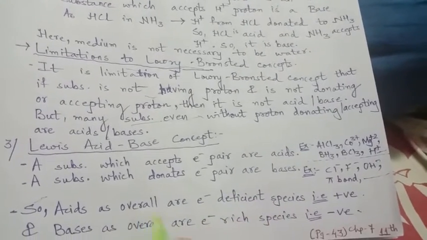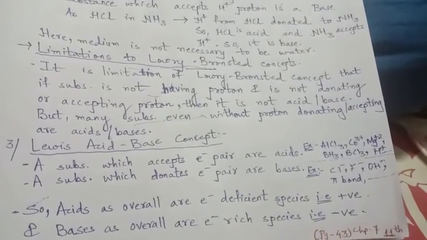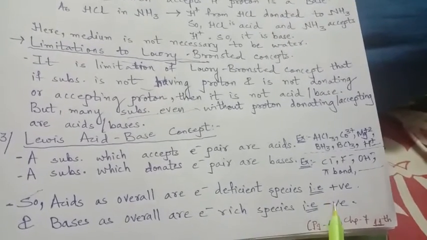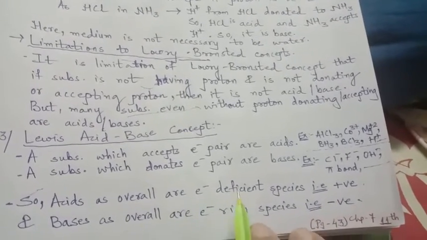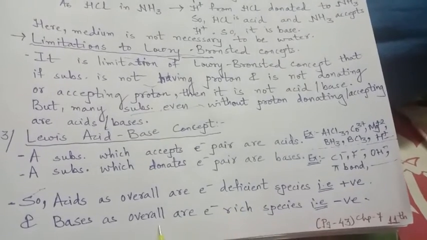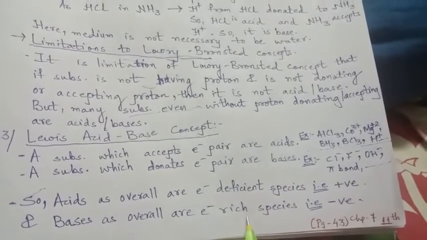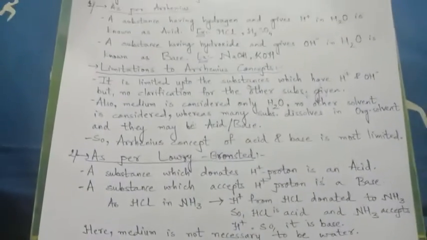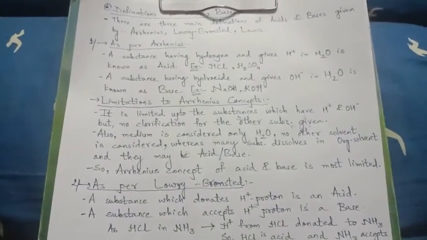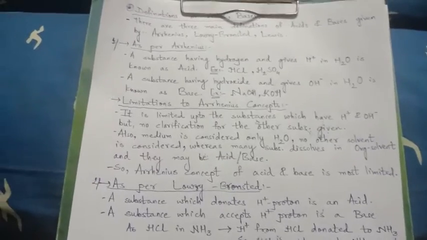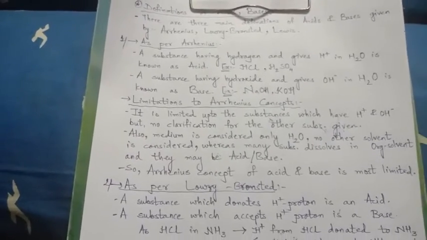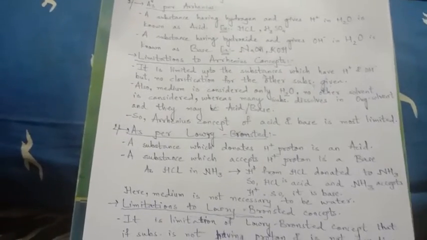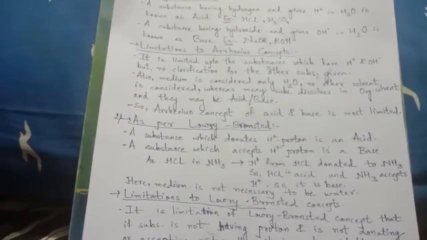So overall acids are positive, overall bases are negative species, acids are electron deficient, whereas bases are electron rich. So these were the basic definitions given by Arrhenius, Lowry-Bronsted and Lewis. Their ideas are different, but according to them, the acids are acids and the bases are bases.